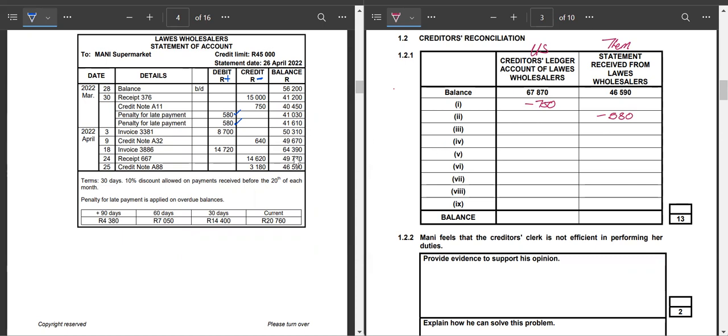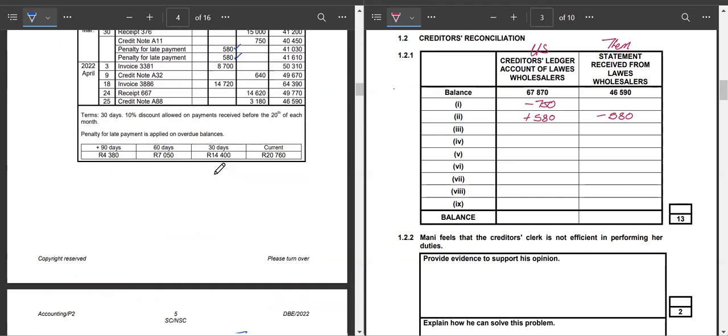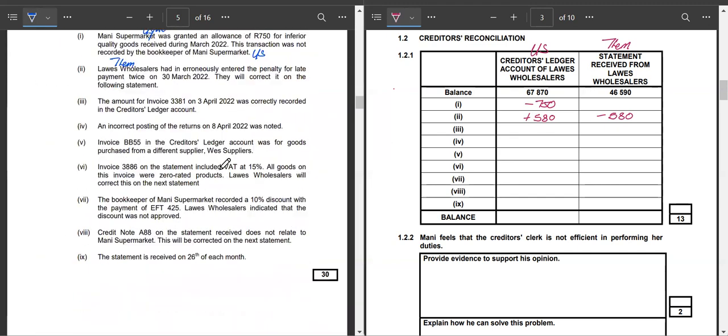But you will realize that when you come to the creditors ledger, we do not have such an entry, because we only realize that we were charged a penalty when we received the statement from them. Therefore, it means this 580 is a transaction that we should also record. So I'll come here, then I'll say plus 580.